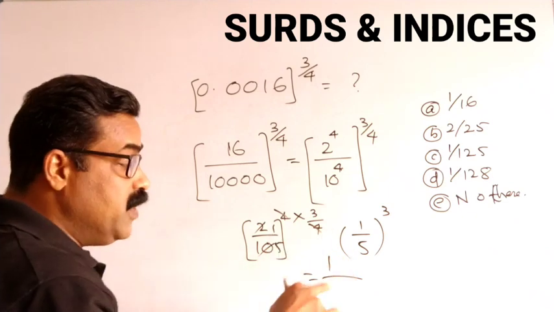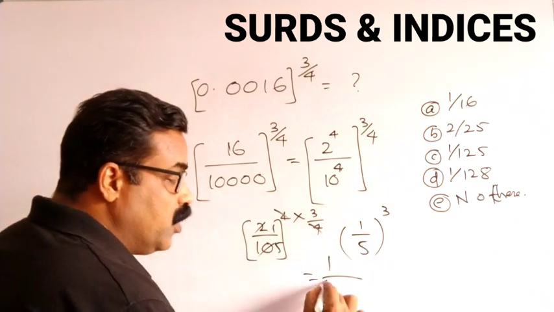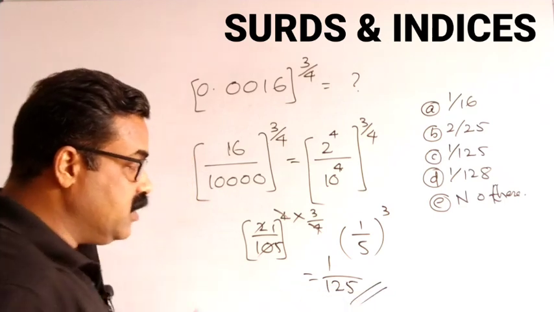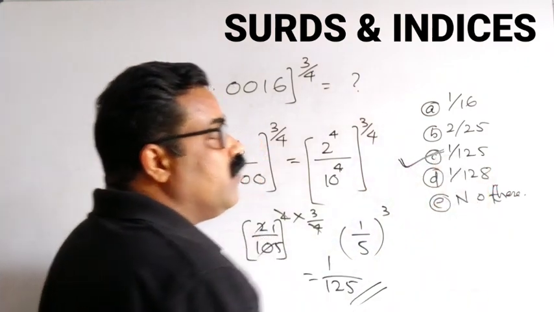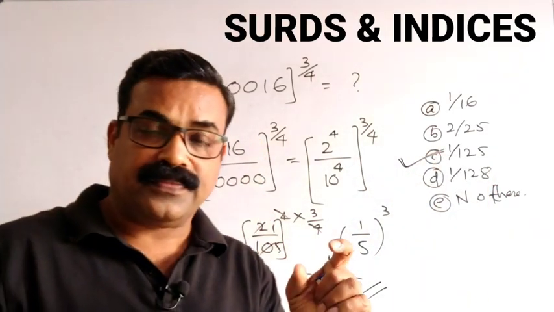5 into 5, 25. 25 into 5, 125. So our final answer is 1 by 125. So from the given options, you can mark 1 by 125 as the correct answer.